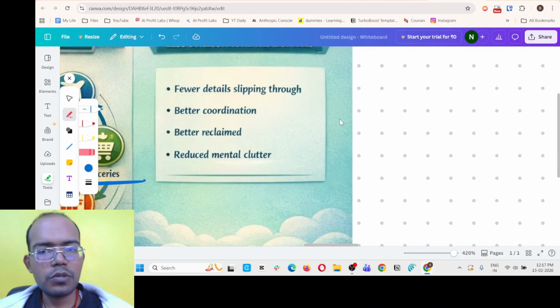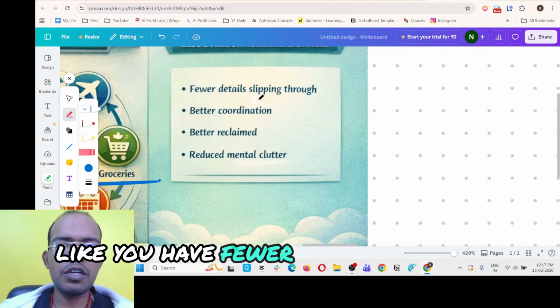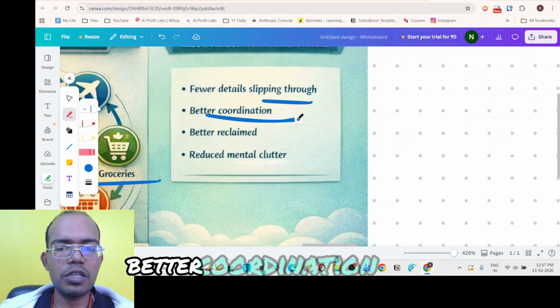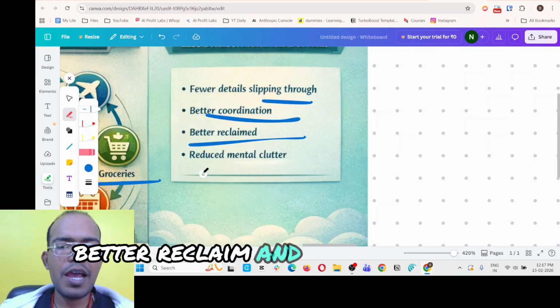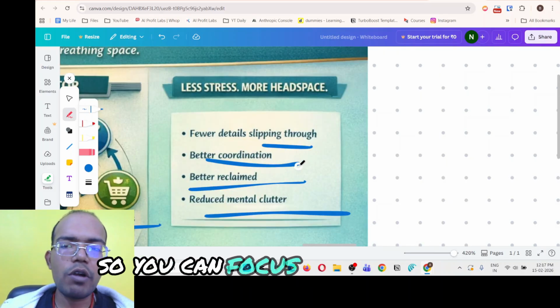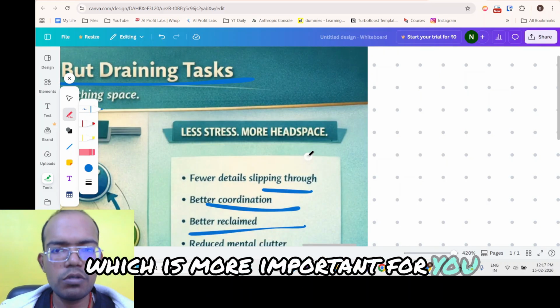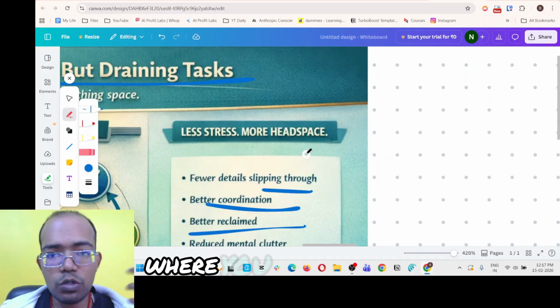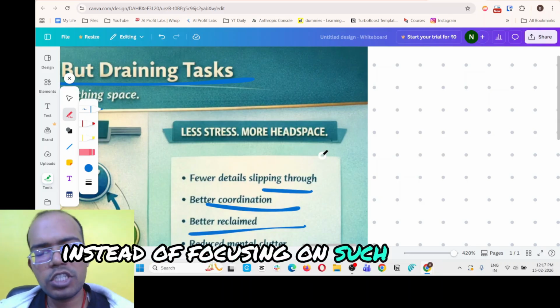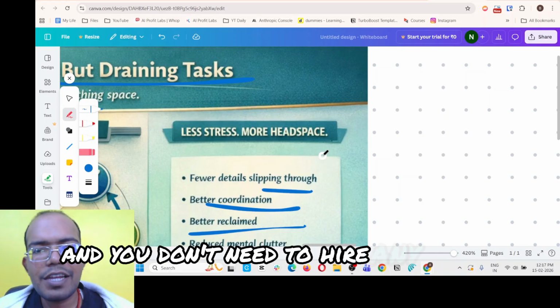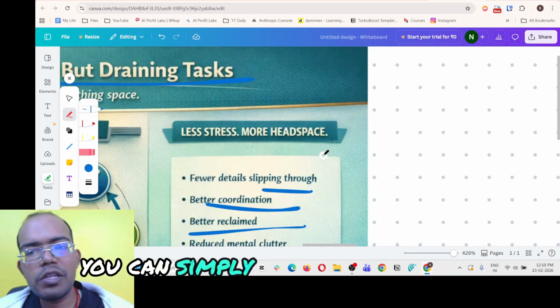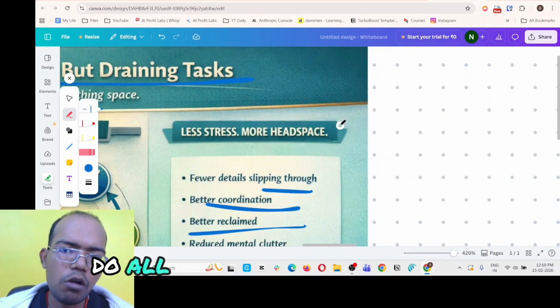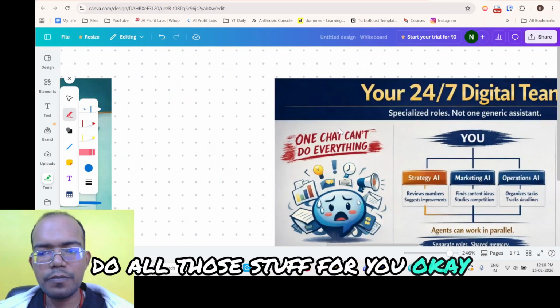Okay. So with it, you have fewer details that slip through, better coordination, right? Better reclaim and reduced mental clutter. So you can focus on something which is more important for you, like more strategic decisions where you are good at, instead of focusing on such small tasks. And you don't need to hire any other assistant. You can simply let OpenClaw do all those things for you. Okay.